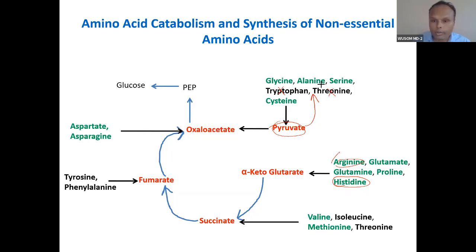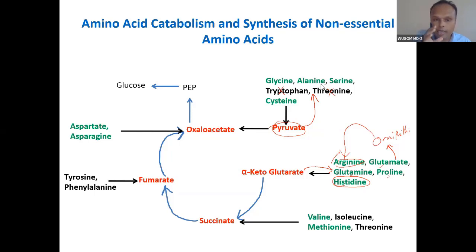So glutamine, glutamate, and proline will catabolize into alpha ketoglutarate. The opposite is also true. So alpha ketoglutarate will give rise to glutamate, proline, and glutamine. Now, from this glutamate, as we have seen in the urea cycle, ornithine is synthesized. And from ornithine, we have seen how ornithine converts into arginine in the urea cycle.